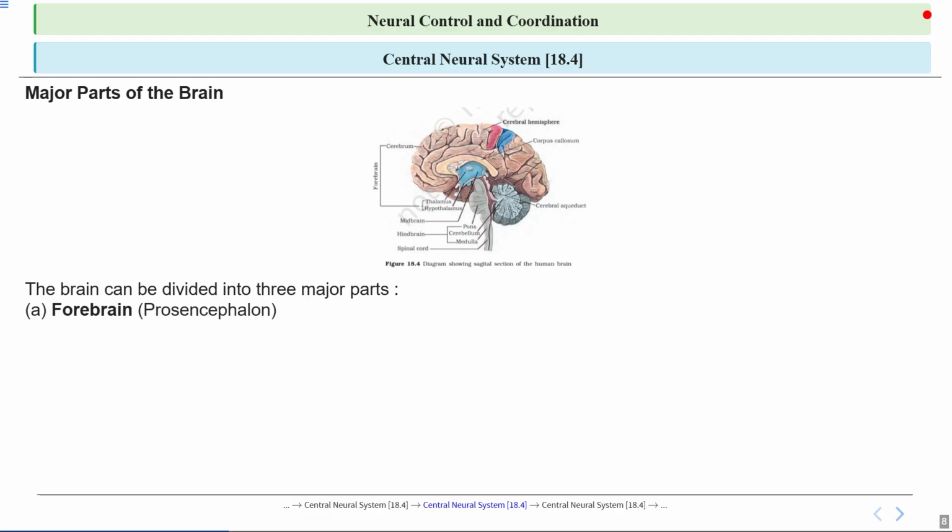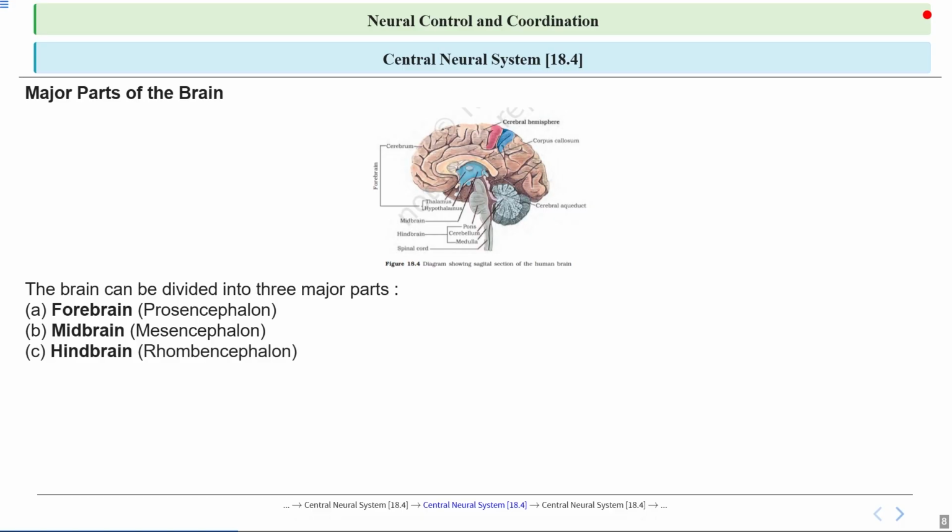First we have the forebrain, which is also called the prosencephalon. This is the largest part of the brain and it's responsible for higher functions like thinking, memory, and decision making. Next is the midbrain, which acts like a relay station, passing messages between different parts of the brain and helping control movements and responses to sights and sounds. So it's like a communication hub.